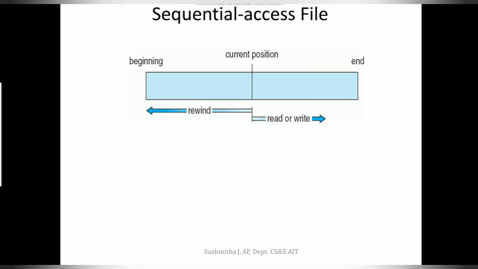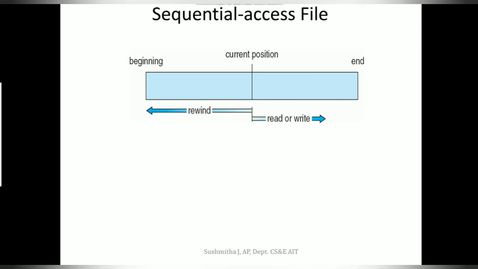So that is a typical example of your tape drive, and that is a typical example of how sequential access happens. Sequential access happens in an order. So I can be accessing one after the other.